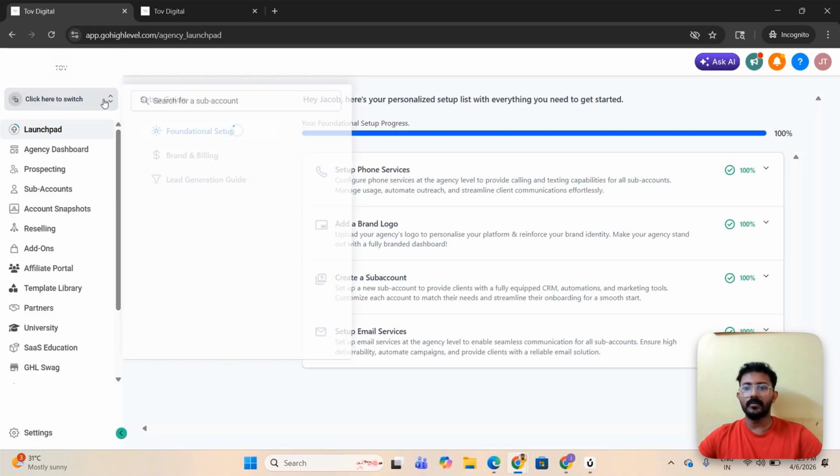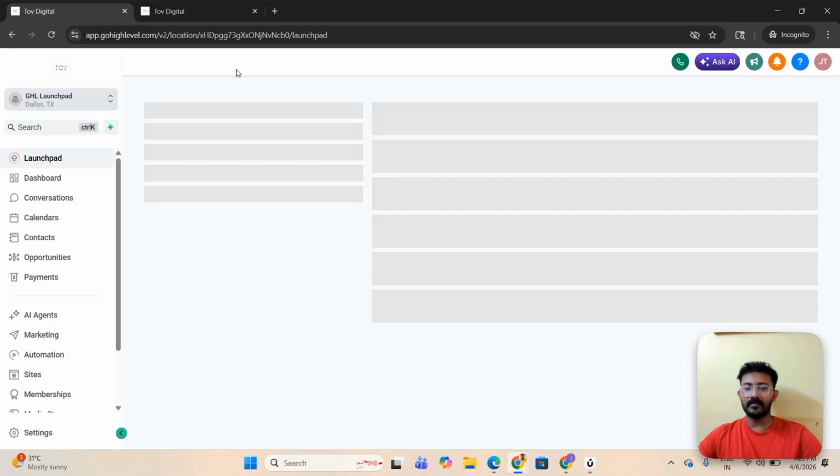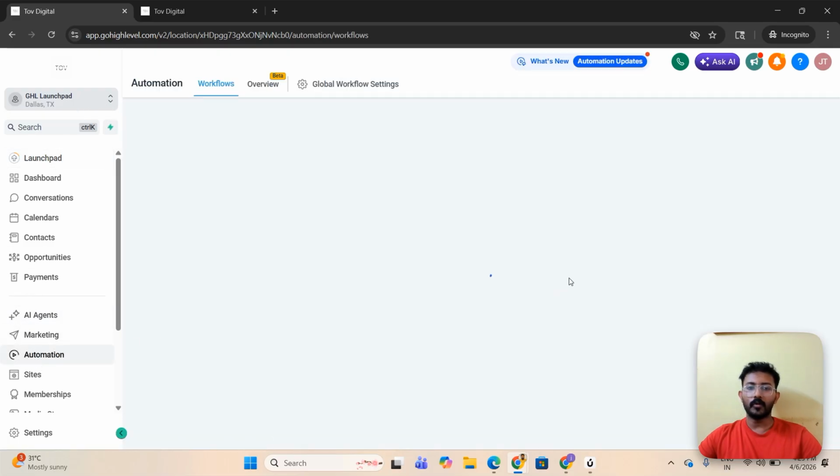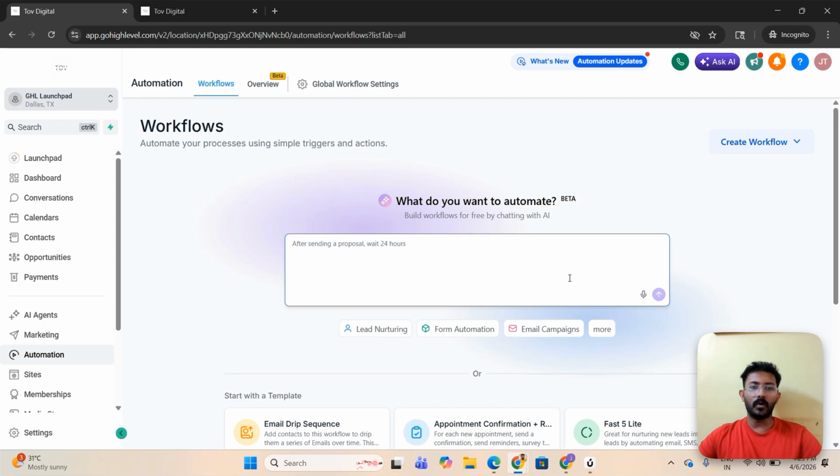So let us actually go into the HighLevel sub account. I'm choosing the sub account. In the sub account, I'm just going into automations. In automations, this is where we do all the work.